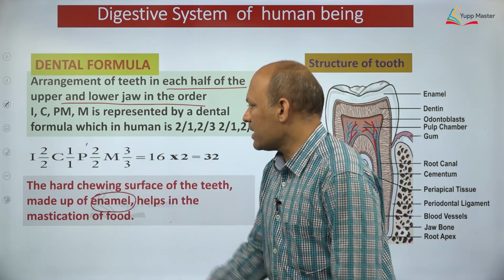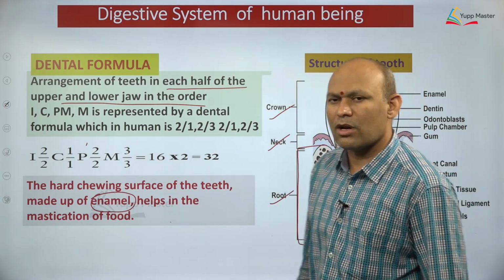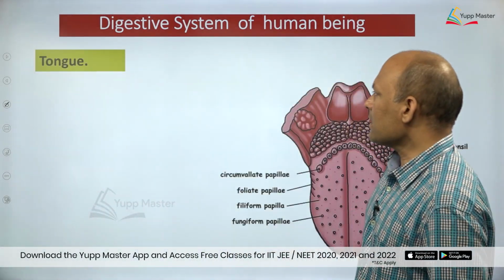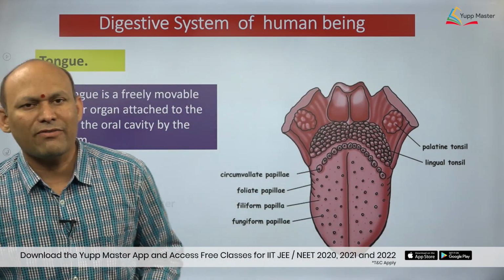So we have seen the dental formula, right? We have seen the adult dental formula, the child dental formula, and we have seen in brief the structure of the tooth as well, dear students. Let us talk about the tongue, right? So in the mouth cavity you can find what?